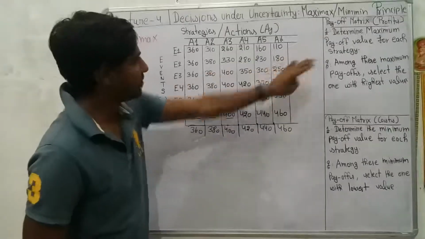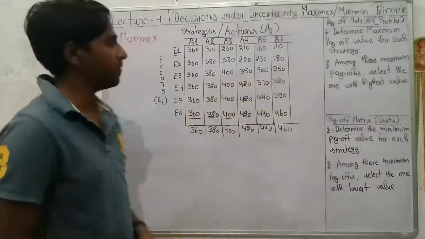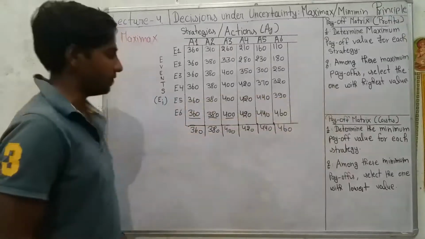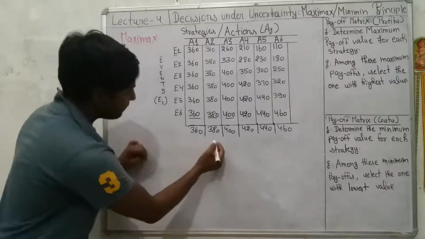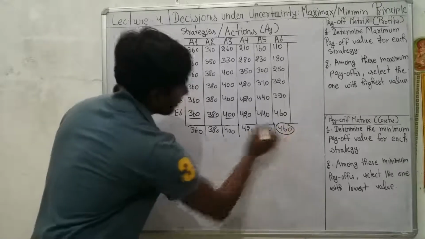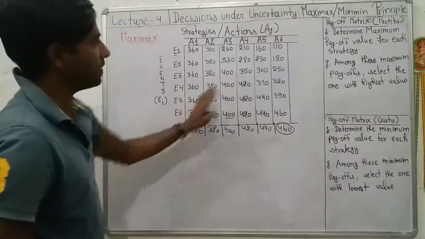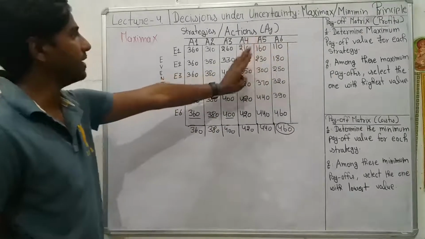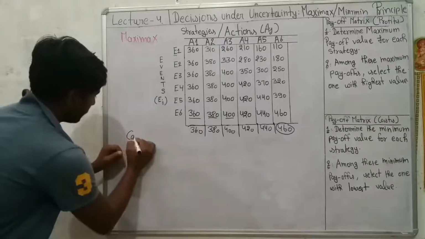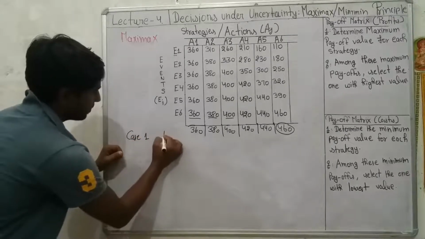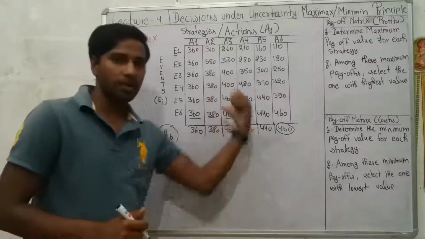So the basic principle that we need to follow is of maximax type. In step 1, determine the maximum values for each strategy, and then in step 2, among these maximum payoffs, select the one with the highest value. Out of the maximum values we need to select the maximum value. So among these values the maximum value is 460. So following this assumption, the optimal strategy for the company would be A6. The company should take action A6 to get the maximum profit in future. So in case 1, the A6 strategy would be optimal if the payoff values are given in terms of profits.